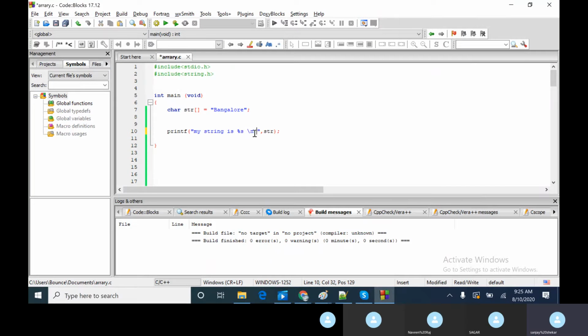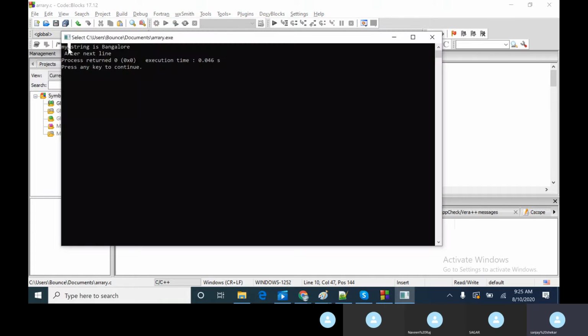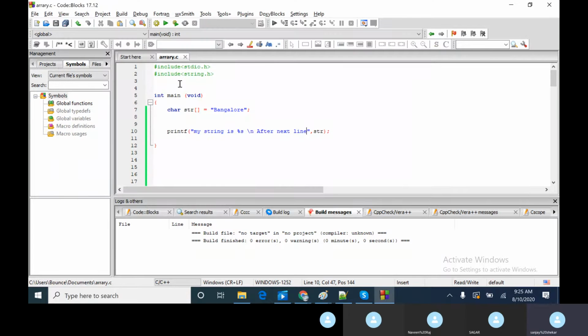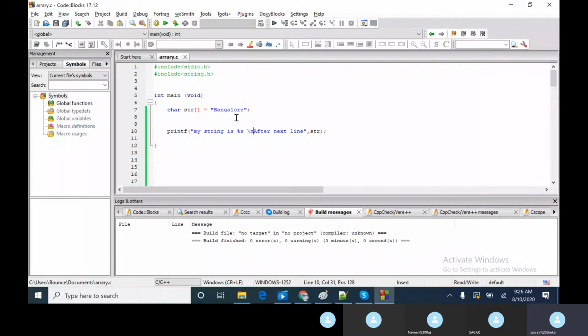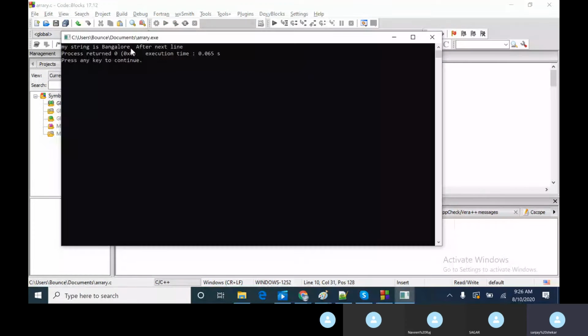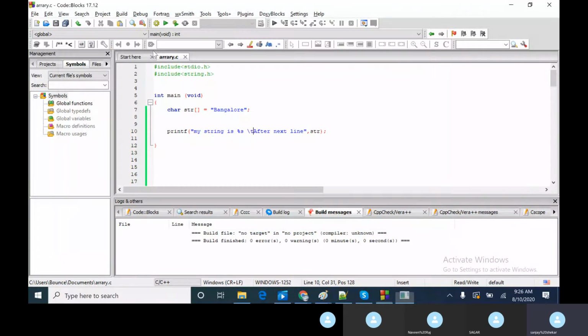And after the next line, you can continue a string. I'll compile this. So it goes to the next line, and after the next line it comes here. Since I've given a space, you can see that space. If you don't give this space, again the space is gone. Similarly I can say \t. There is no space if you see, but still there is a tab here, so there is a space. So \t will give you a tab.